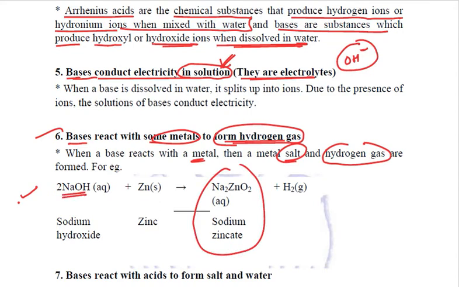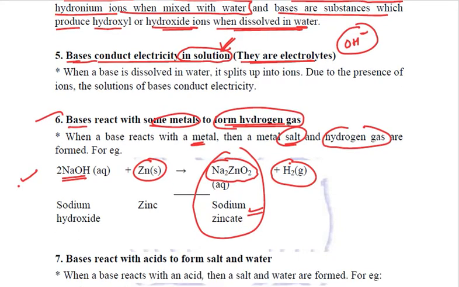NaOH. This is sodium hydroxide, also known as caustic soda. This is a base. When it reacts with Zn, zinc metal, the reaction takes place and we get sodium zincate. The formula is quite important: Na2ZnO2. This is sodium zincate, a salt, and it liberates hydrogen gas. Got it? So the name and the formula of sodium zincate is very important. Please learn it thoroughly.